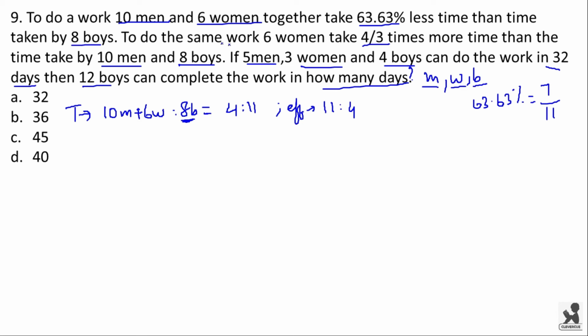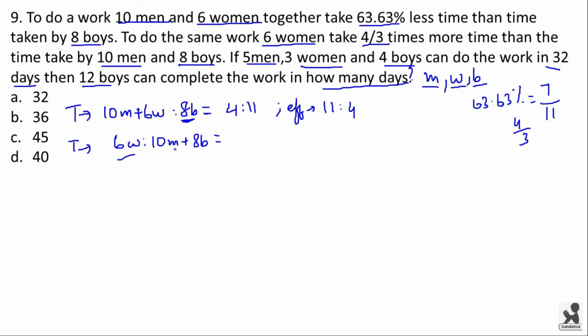Similarly, to do the same work, 6 women take 4 by 3 times more time than the time taken by 10 men and 8 boys. See, if we take the ratio of time again, 6 women is to time taken by 10 men and 8 boys will be equal to, now here the fraction value is directly given as 4 by 3.